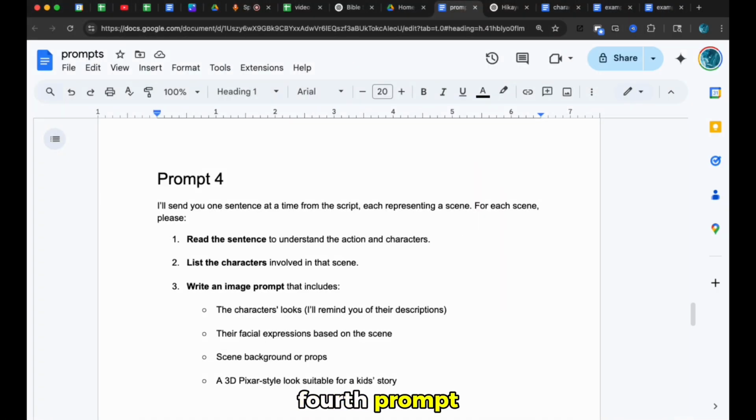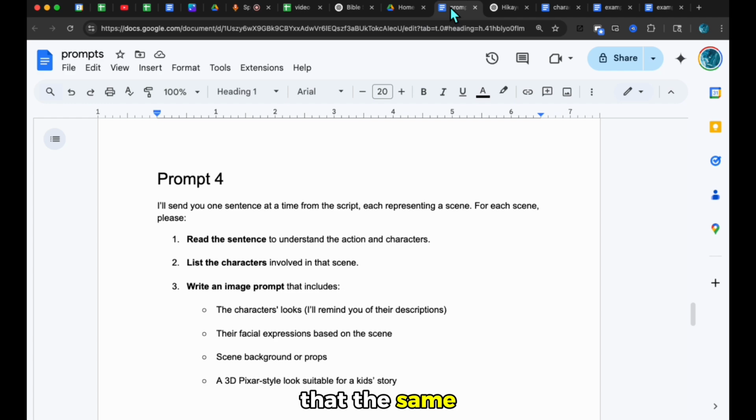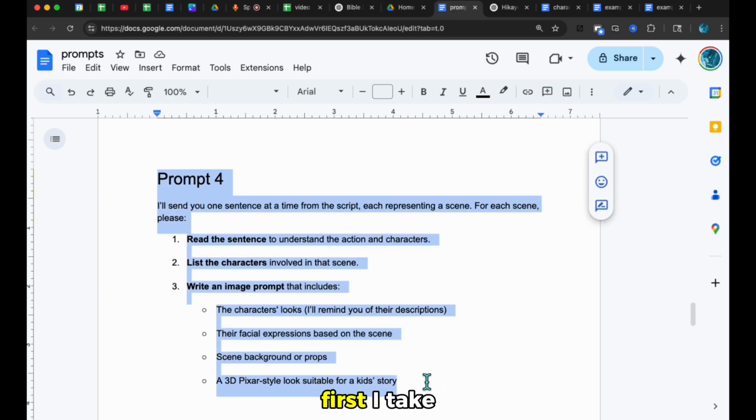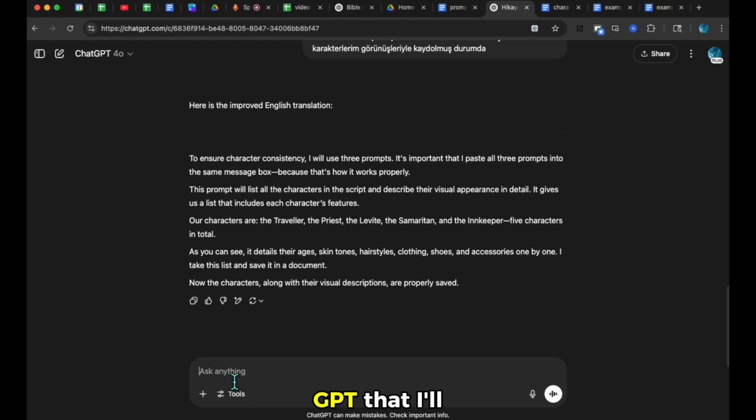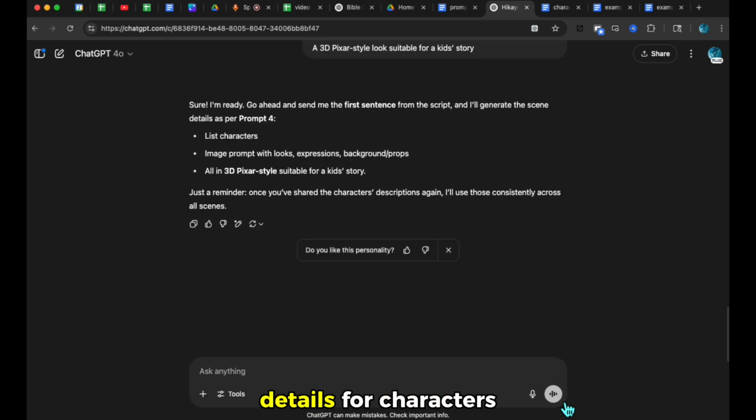We'll use the fourth prompt to create a consistent image for the characters. This prompt will help ensure that the same characters appear similarly across scenes. Let me show you how. First, I take the prompt and tell ChatGPT that I'll be sharing scenes and characters with it, and that I want it to generate scenes based on those characters. Then, I provide the scenes along with the characters in each one, and include visual details for characters we've already created. Let's go through an example.